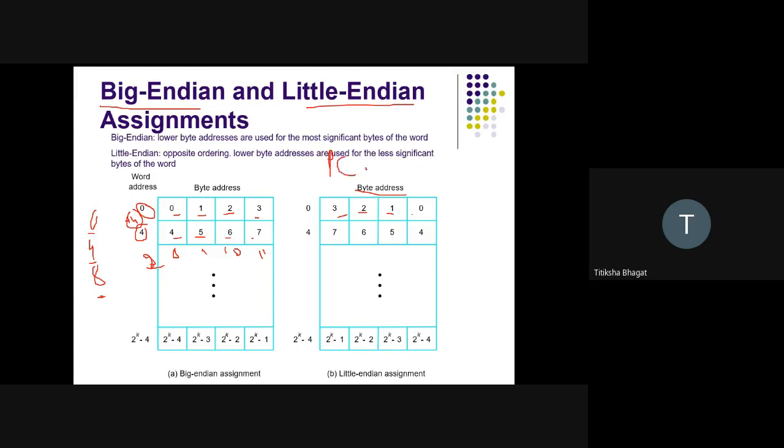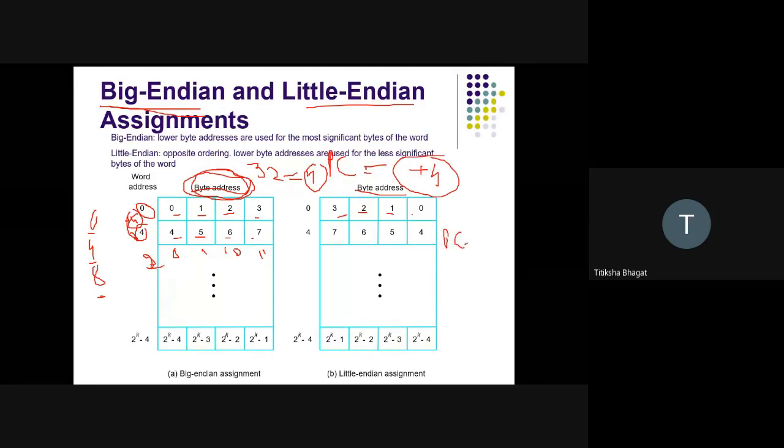When I say that the program counter is incremented by 1, actually the address is getting incremented by plus 4. Why is it incrementing by plus 4? Because we are assuming that my addresses are byte addresses, and here I am assuming that my word length is 32 bits. So how many bytes will I have? I will have 4 bytes. So every time I say the program counter is incremented by 1, it is actually incremented by 4.